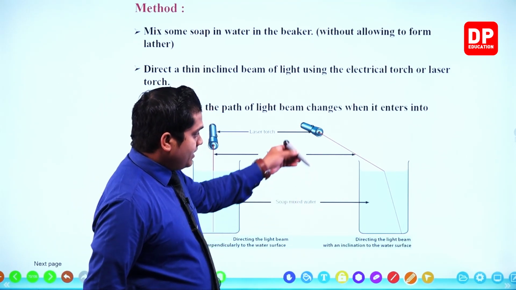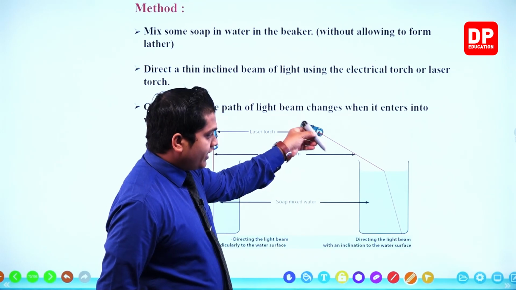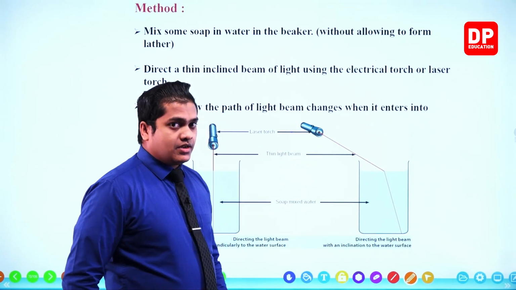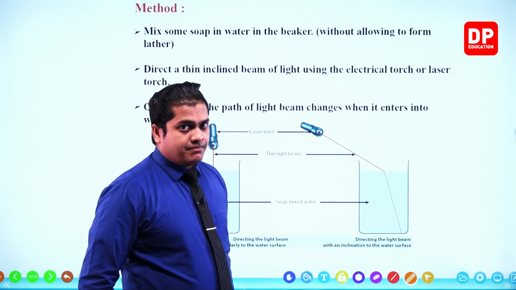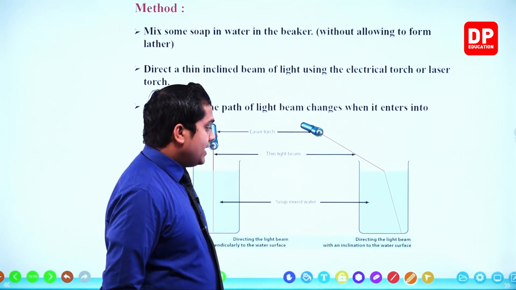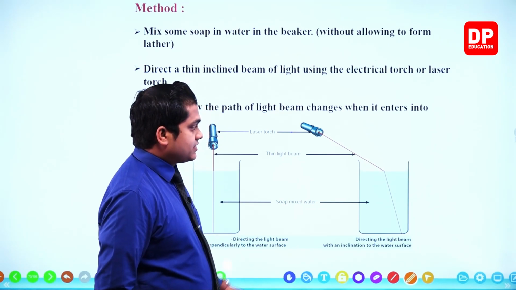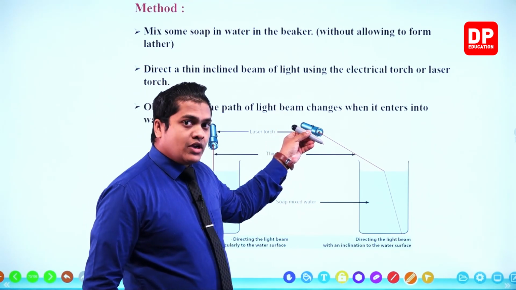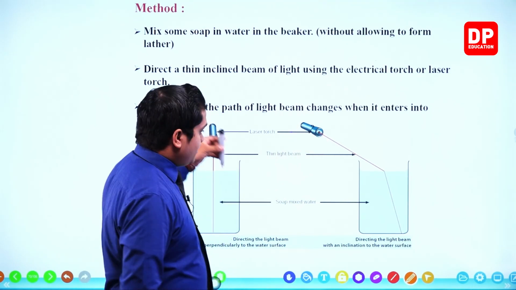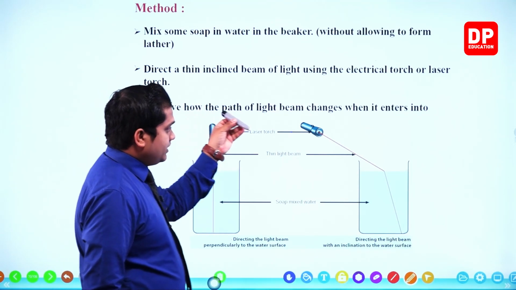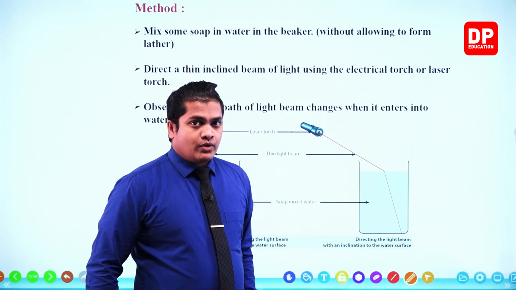Then at an angle, you have to keep it like this, then direct it towards the water beaker, and observe the pathway of the laser beam. Here it is given: directing the light beam with an inclination to the water surface. Like this, with an inclination you have to direct the laser beam. First enter it like this, then enter it like this. Then observe what is going to happen.